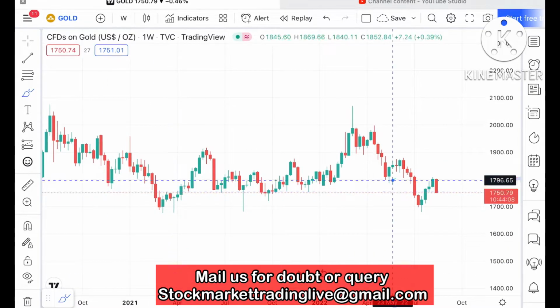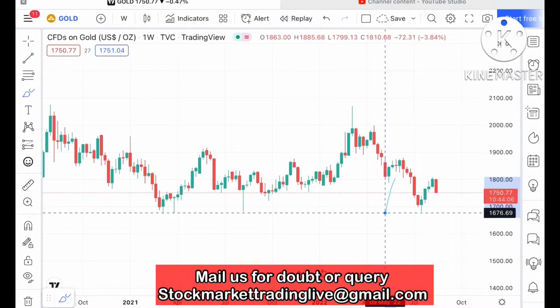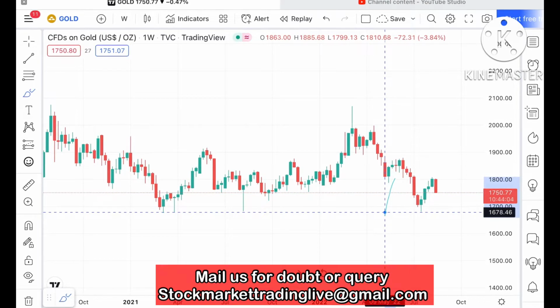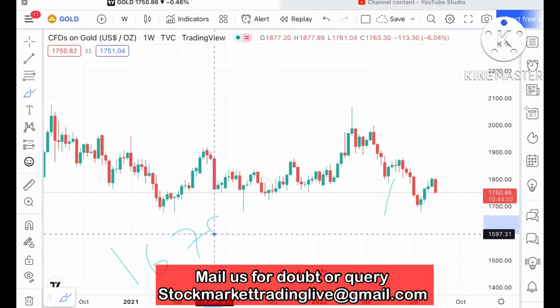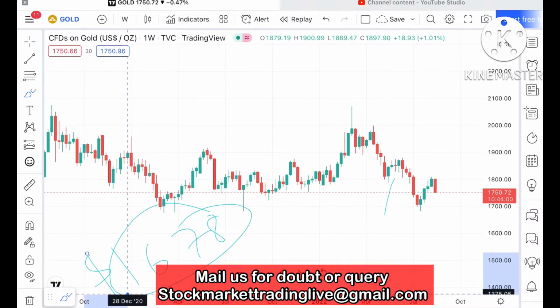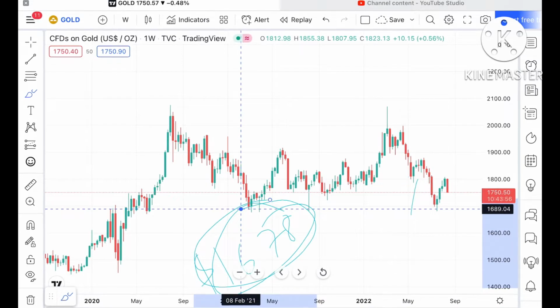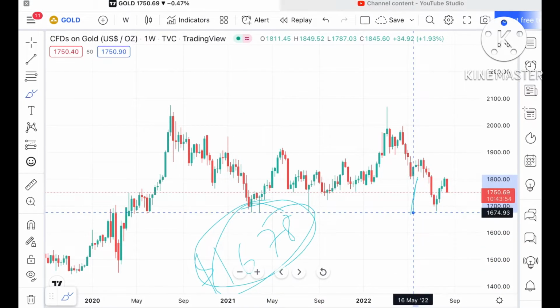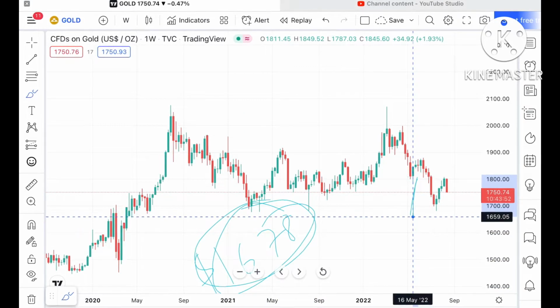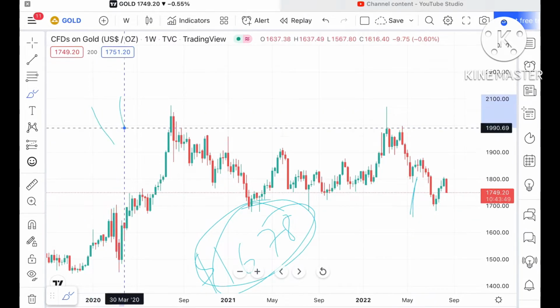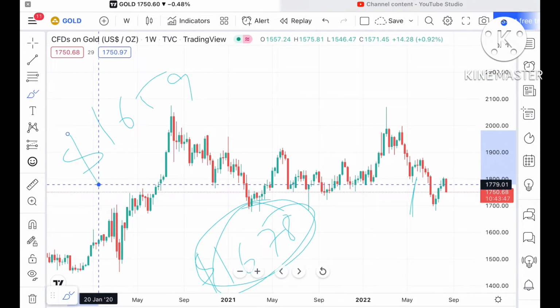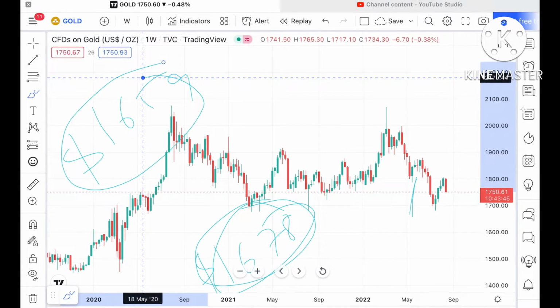Second point, if the price falls below or comes close to around 1678, it will again fall further because this is again a weak support. So the probability is high that it can go further down and touch a level of around 1659. Keep this in mind. These are some of the important points.